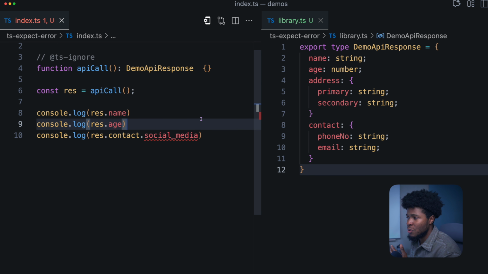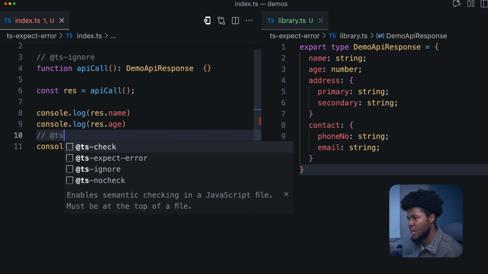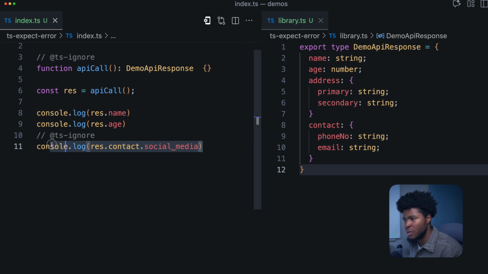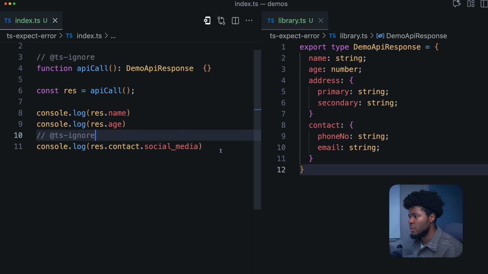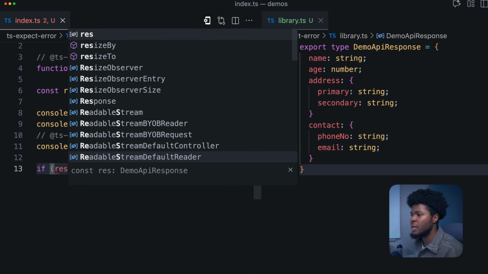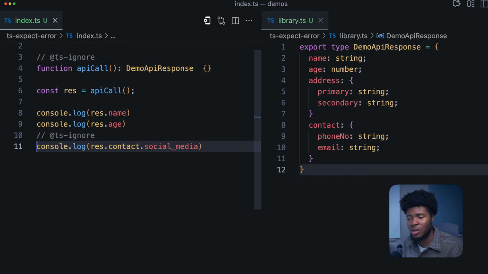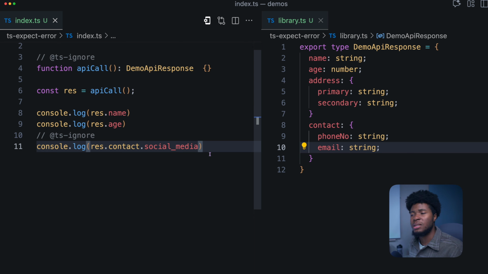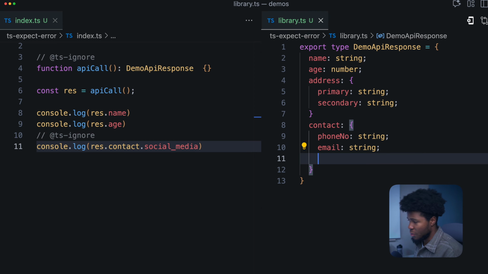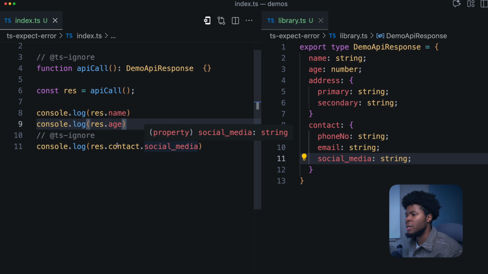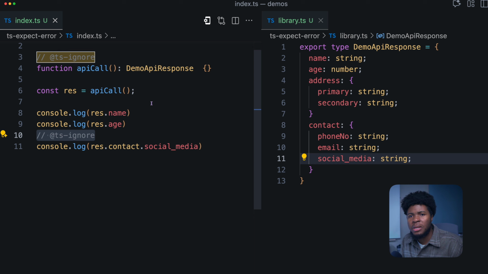Now, in the meantime, to pass the TypeScript compiler check, you might think of introducing TS-ignore. This will tell the compiler, ignore the error on this line. Now, this works fine. Obviously, you'd still want to do something like checking if rest.contact.socialMedia exists. You still want to check that before you actually do anything so you don't have runtime errors. But just to satisfy the TypeScript compiler, this is fine. But the problem with this is that when the library is actually updated and now you have social media, and you install the updated version of the library, this TS-ignore is not doing anything anymore.